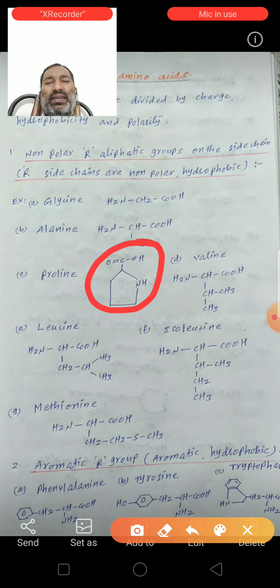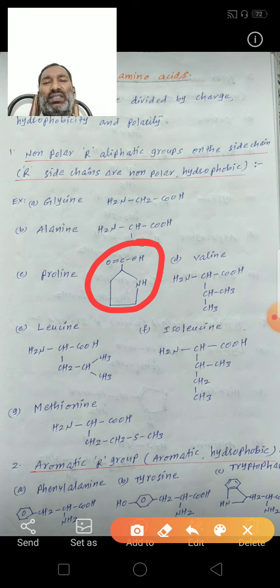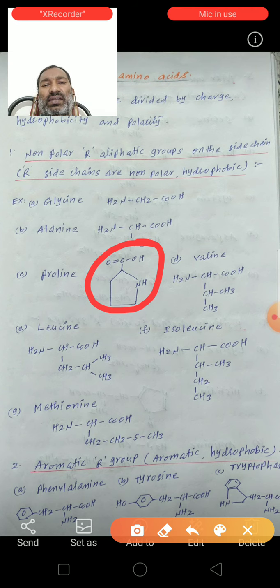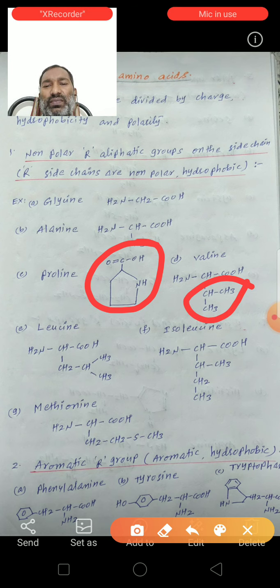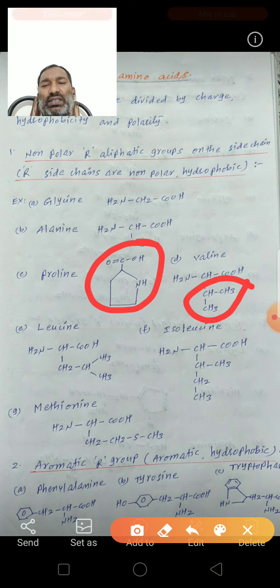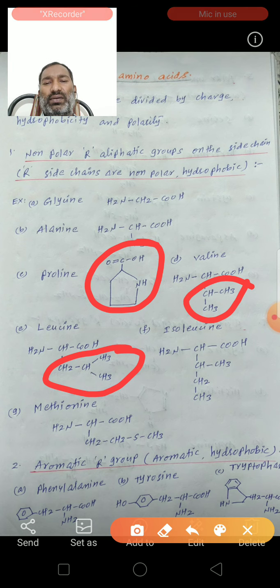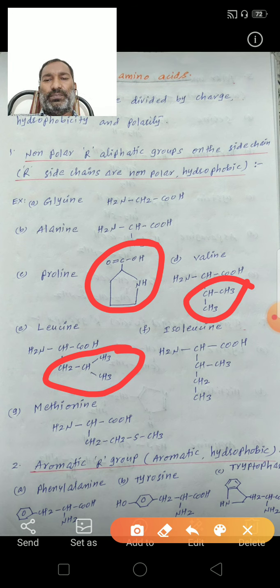And the valine: NH2 CH COOH. So CH3 CH3 in valine. This R group is the isopropyl group. Next, leucine: NH2 CH COOH. Here CH2, bond CH, CH3, CH3, the isobutyl group in the place of R.